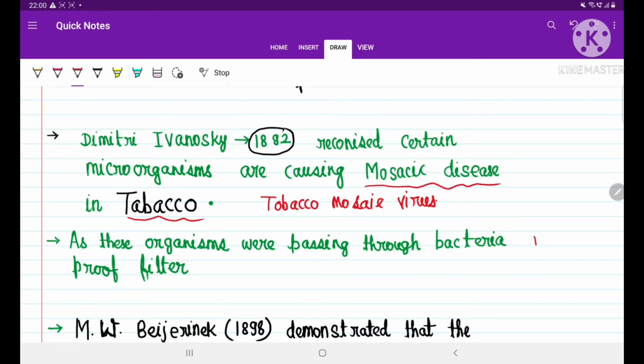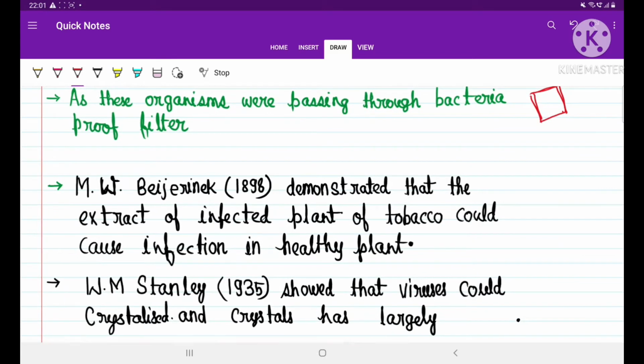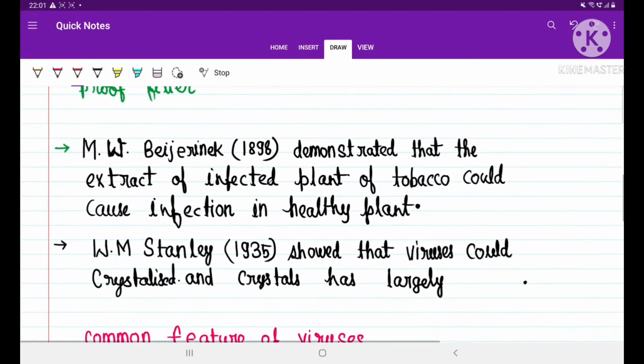Why? The filter which cannot be crossed by bacteria was observed to be easily crossed by viruses. One more scientist, M.W. Beijerinck, demonstrated that an extract from the plant, he actually took a tobacco plant, crushed it and made an extract, and when he applied the same extract to another tobacco plant, he observed that the mosaic disease was transferred to the other plant also. So he concluded that surely some organisms are there which are transferring to another plant.